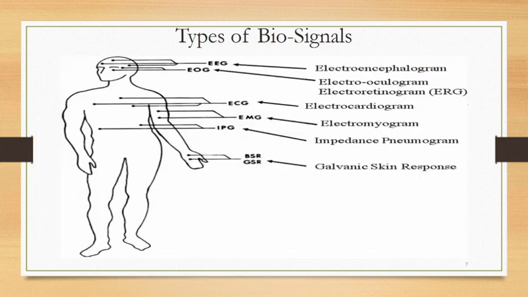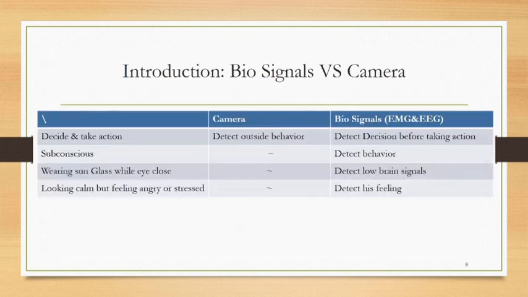As we see, there are a lot of biosignals, but we have selected EEG as one of the most commonly used. So why did we choose biosignals over the camera? There is a slight difference between deciding to take an action and the action being acquired. The camera can detect once I take the action, but on the other side, the biosignal can detect once I decide to take the action. So when it comes to interaction, the biosignal wins, and that's also true for all the other examples.